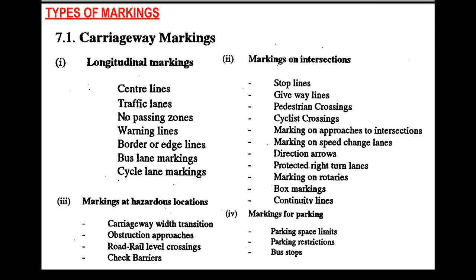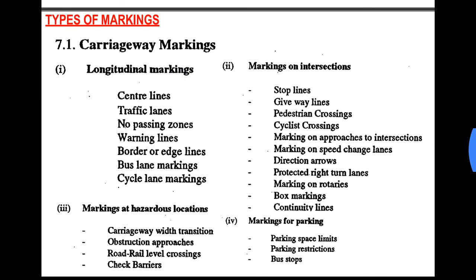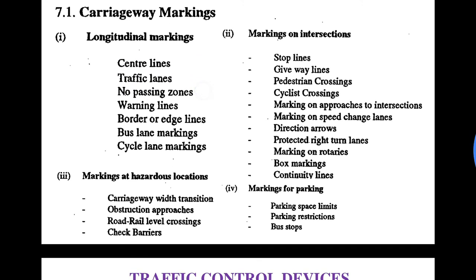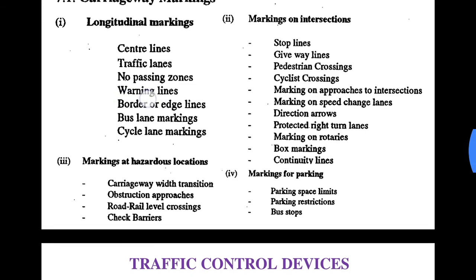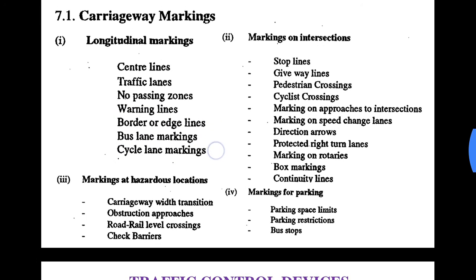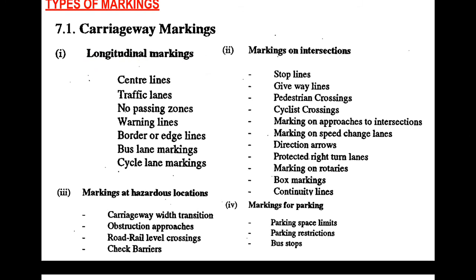Now, what are the different types of markings under carriageway marking? Longitudinal markings. Under longitudinal markings, there are center line markings, traffic lanes, no passing zone, warning lines, border or edge lines, bus lane marking, cycle lane marking. All these are longitudinal markings, or the markings which are done along the road.